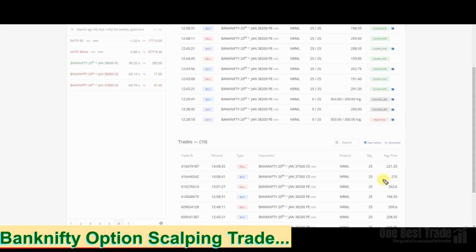Friends, it's an excellent trade. We entered at 210. Exited at 221.35 within a couple of seconds. Within 14 seconds our target hit. That is the beauty of a bracket order. The moment the target hits, automatically our stop loss order gets cancelled.